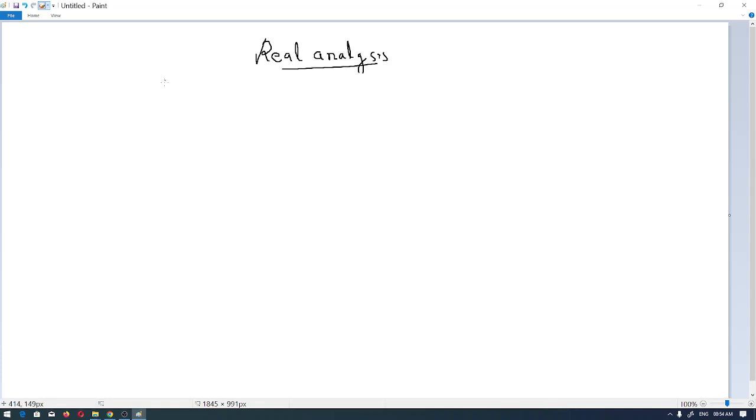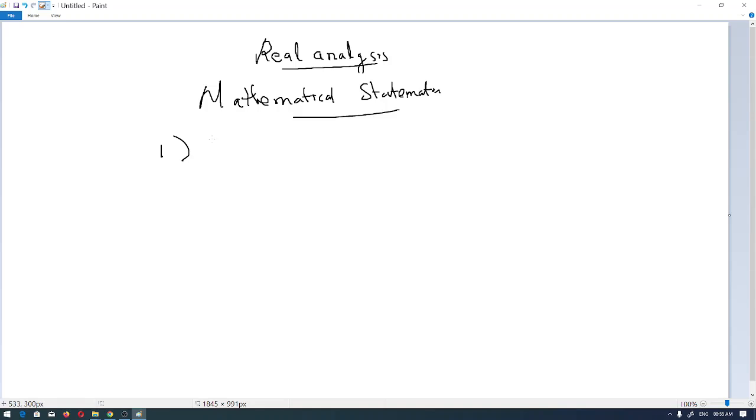Okay, so to start with real analysis, the first thing we want to know is mathematical statements. So, what are mathematical statements?